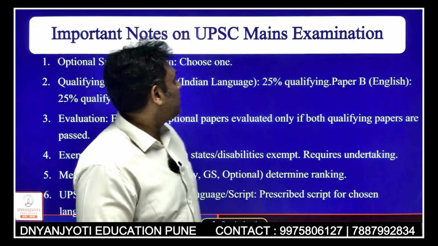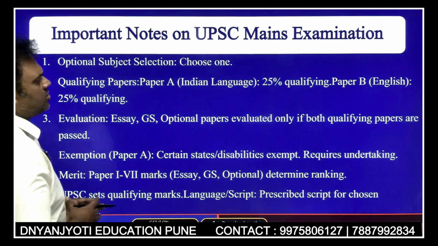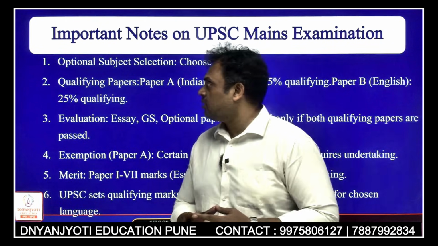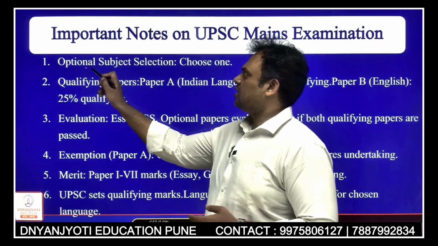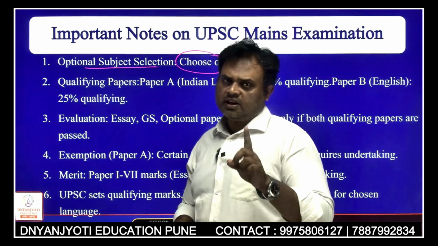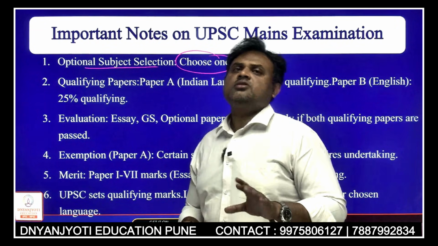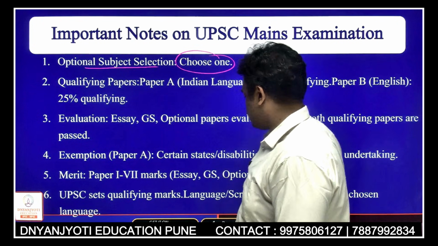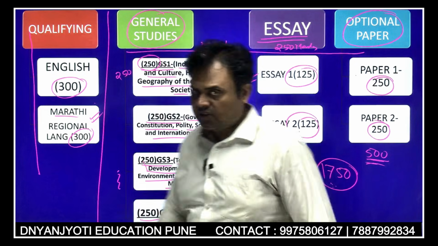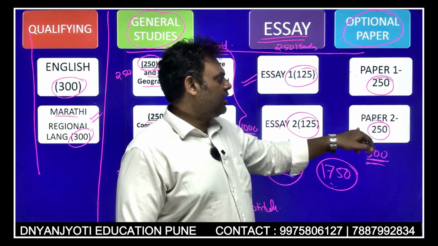Okay, then if you understand, there are some important notifications, some important instructions given by UPSC. Let us go through them one by one. Optional subject is to be selected from the list of optionals. You have to choose only one. Say for example, if I pick history, then history will consist of paper 1 and paper 2. Just understand, these two papers are not different. If I choose history as my optional, then it is history paper 1 and history paper 2.